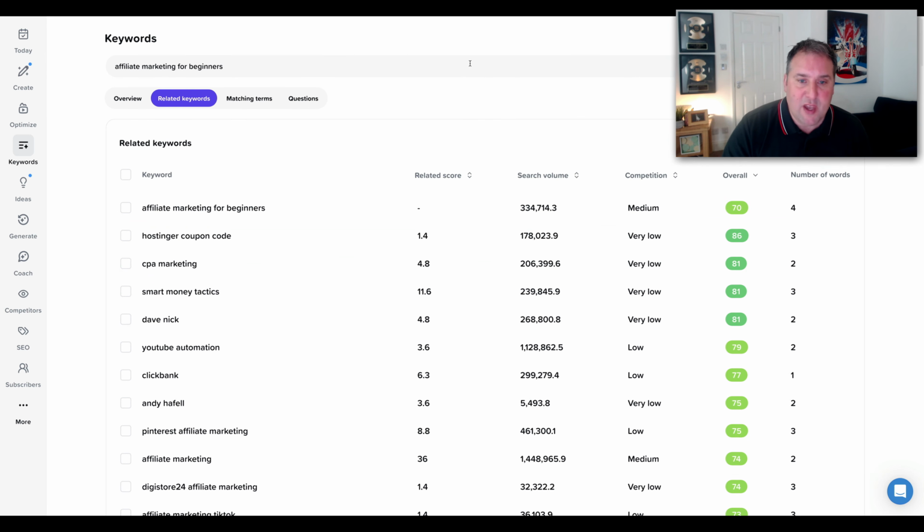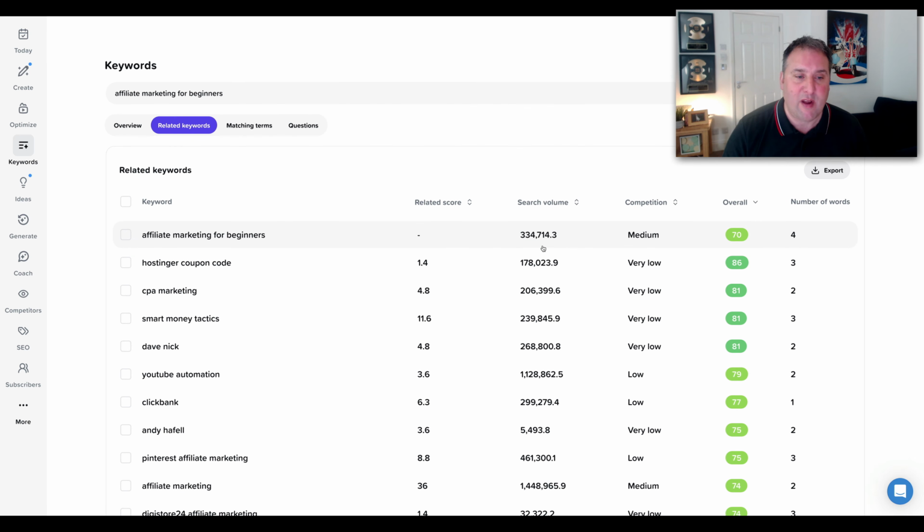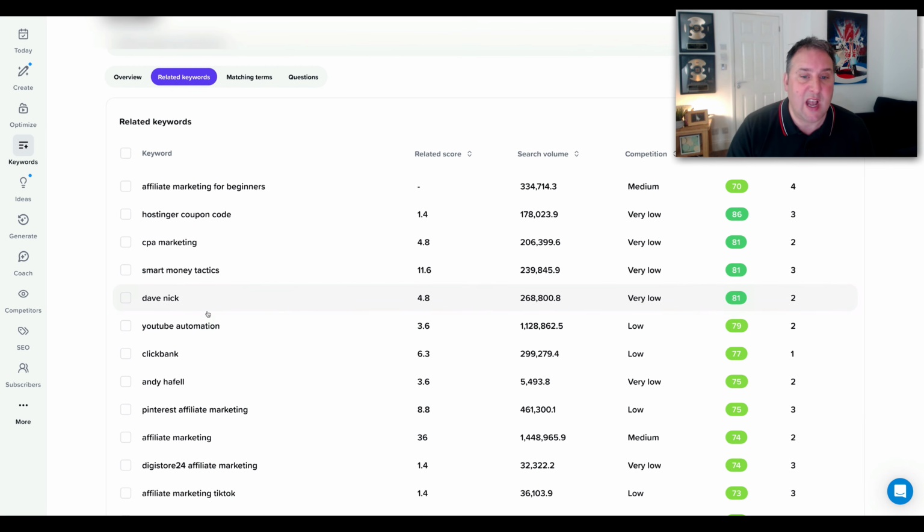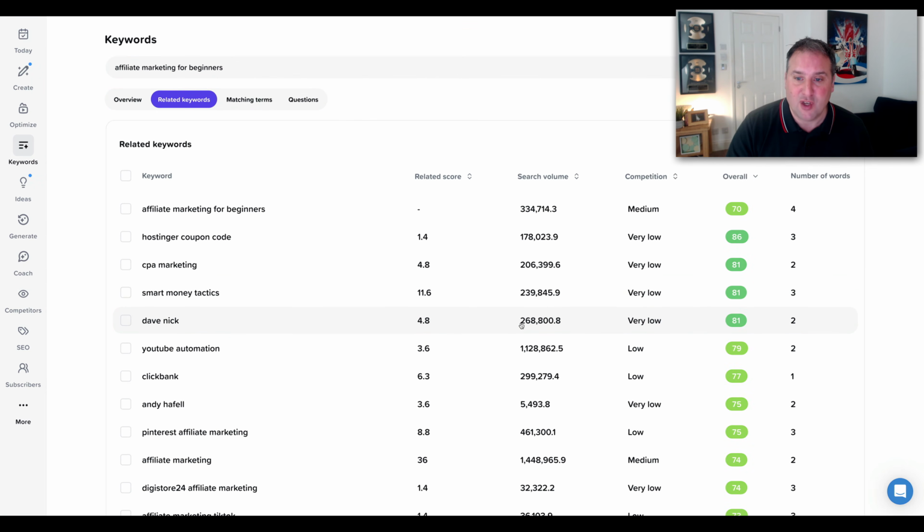Right, so I'm going to be taking keywords that I'm going to rank for. Now, generally speaking, I ignore people's names because they come up, right? But again, if you can think of a creative way to make something where you're talking about someone's name, obviously that can be used, and you can attract a lot of the search volume. And usually these are very low because most people don't talk about other people online that much, right? So it works really well.